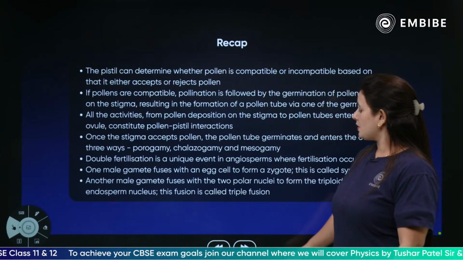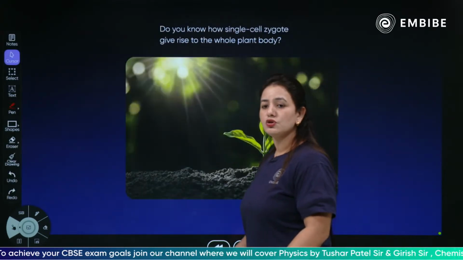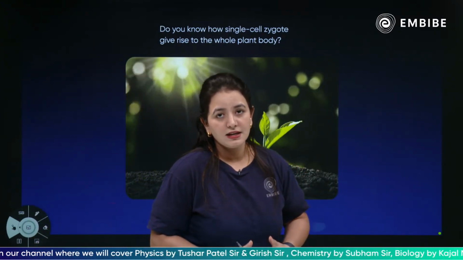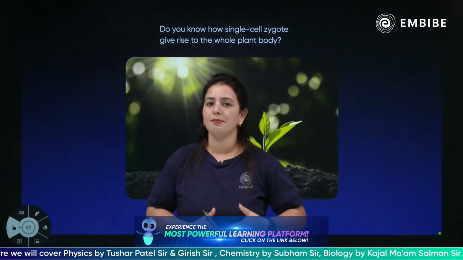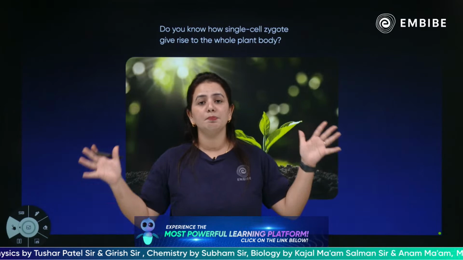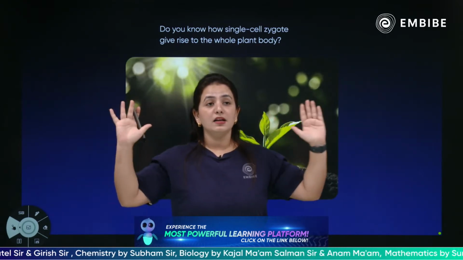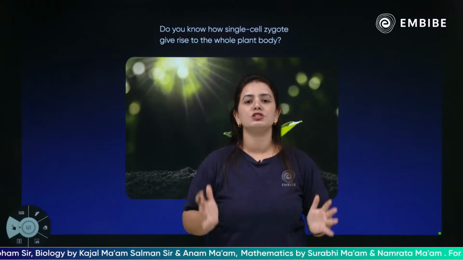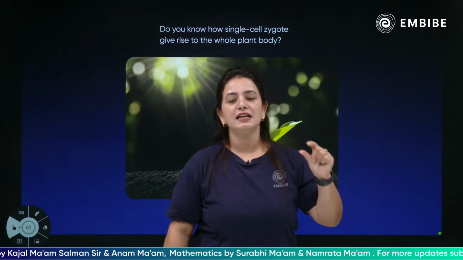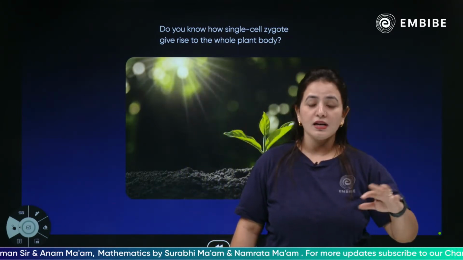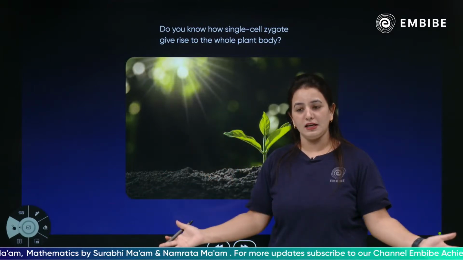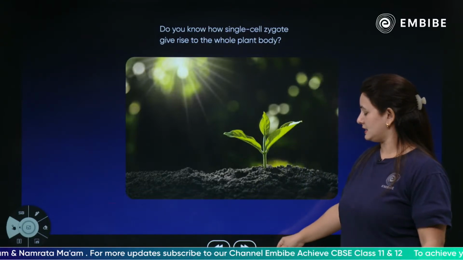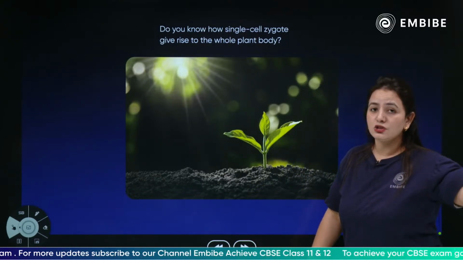Moving forward to today's lecture: a single-cell zygote, which is the result of the fusion of the egg cell and the male gamete, results in a whole plant body. Big, long plants and trees are formed because of this. A whole root system and shoot system, everything, is formed by the single zygote. A single zygote gives rise to a whole plant body. Let's see the parts of this zygote, which creates the different parts of the plant.